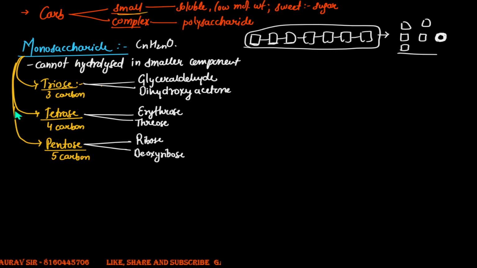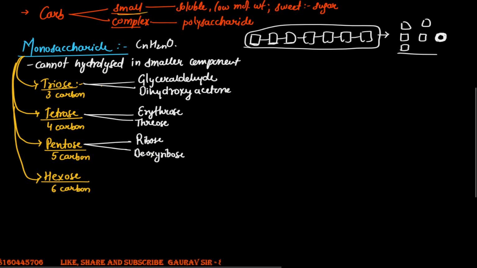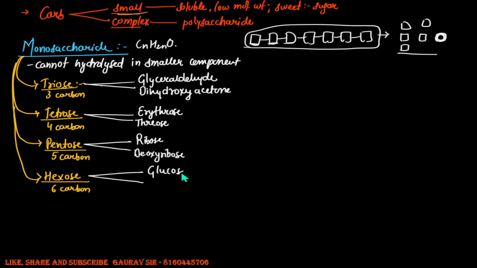Moving forward, there's another class. It's called hexose. How many carbons? There'll be 6 carbons. All right, a few examples of hexose sugar. Think. Are you reminded of any hexose sugar? Yeah, glucose.